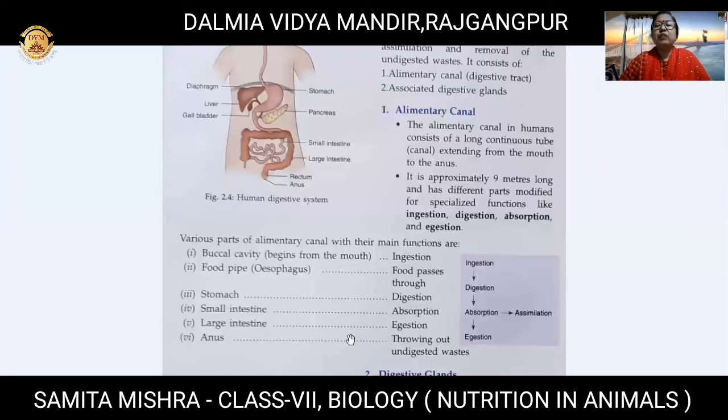After digestion, absorption. The nutrients will be absorbed into the body parts, in the blood, and then finally the waste materials will be thrown out of the body. That is known as egestion. So these 2 words are similar. Ingestion and egestion, these 2 words are similar. You need not confuse them.